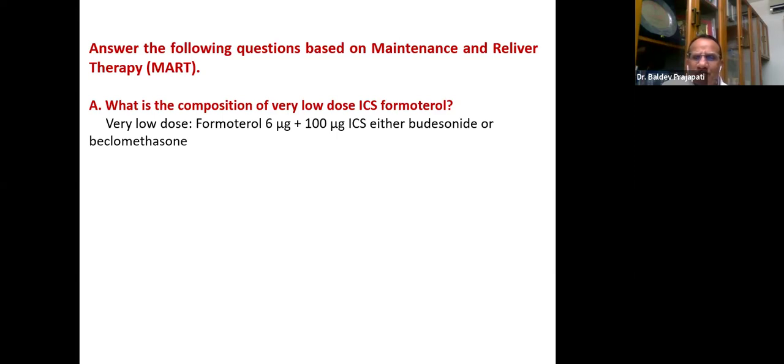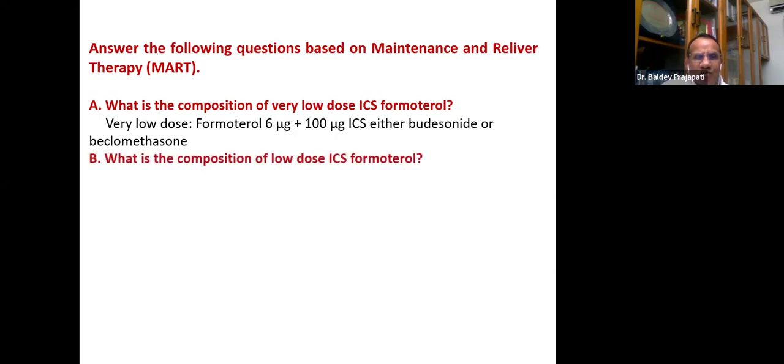Most commonly we use budesonide, but even beclomethasone can be used. But commonly in practice, the formoterol and budesonide combination is available and we use it. Once you say very low, that means formoterol 6 microgram and budesonide 100 microgram. So that is very low.